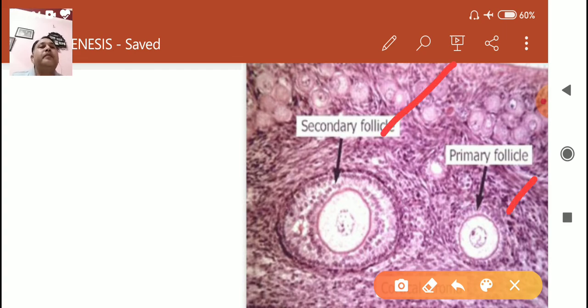What is the difference between the primary follicle and the secondary follicle? There is addition of more layers. Here is only one theca, here are two theca. Inside here there are small cavities, and a large cavity is present in the secondary follicle.